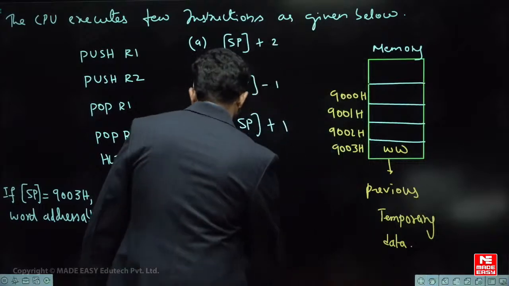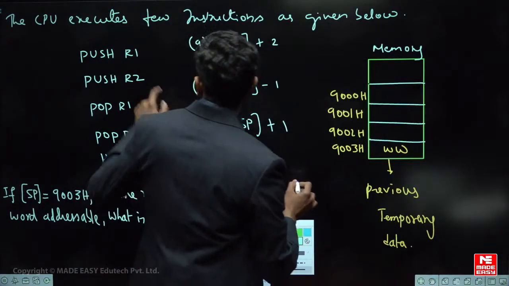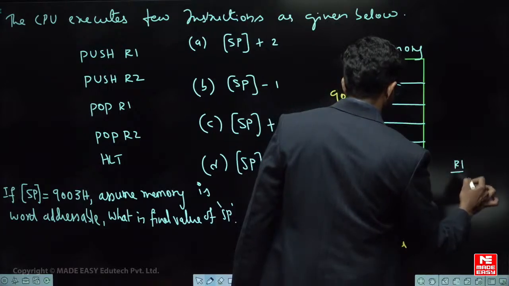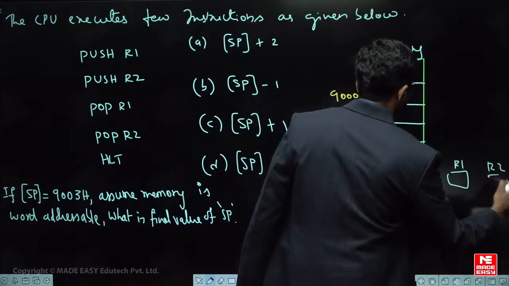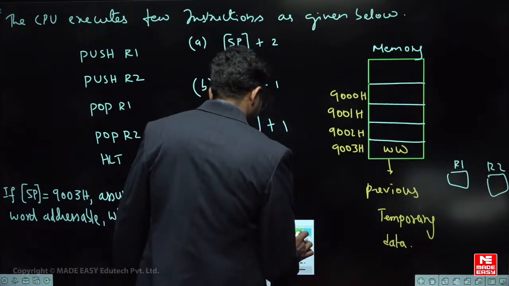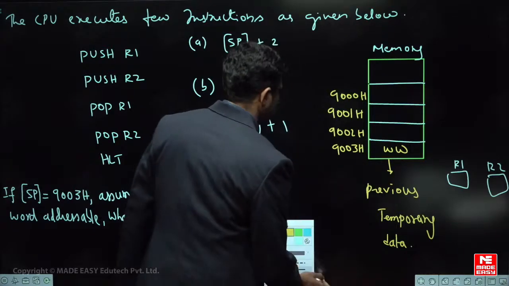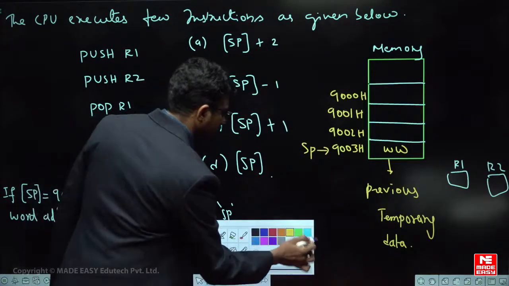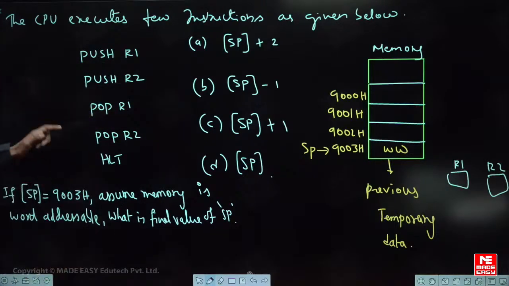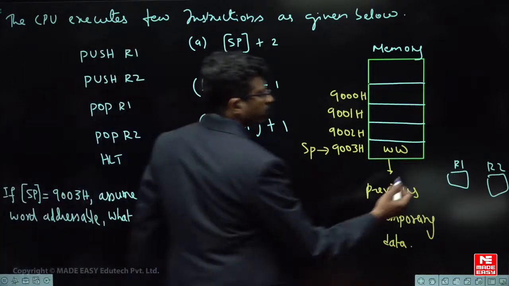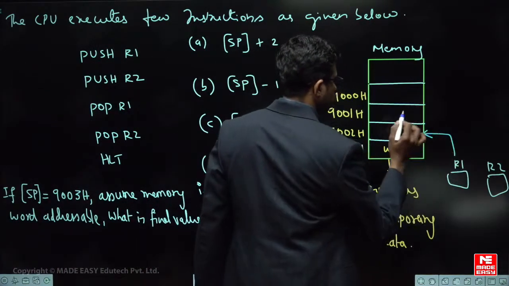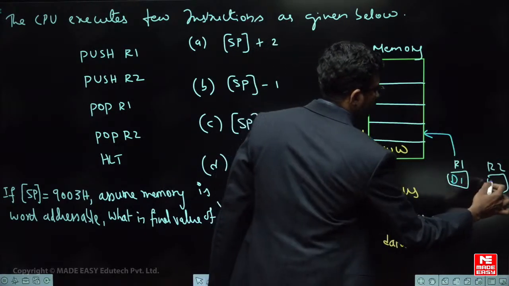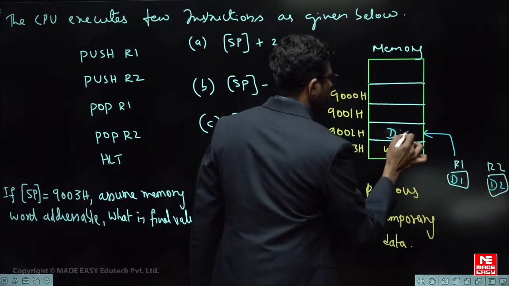Very simple. First of all, the push operation. What are the registers given here? R1, R2. We don't know the value of R1 or R2, some data is there. The current value of SP is this one. First of all, push R1. Push R1 means whatever is the data, this data is transferred to this location. Let us say this is some data 1, D1, and this is some data 2, D2. So D1 is present here.